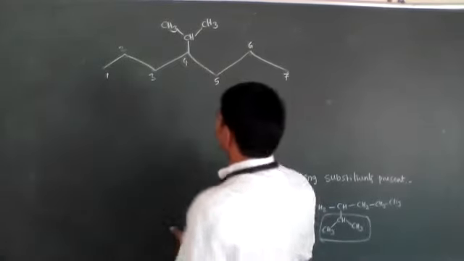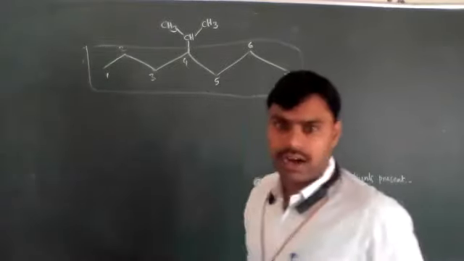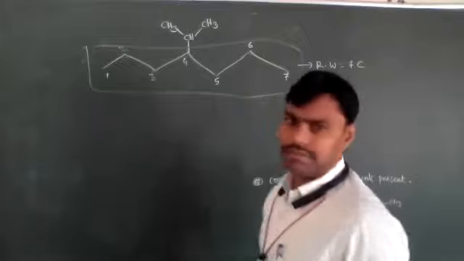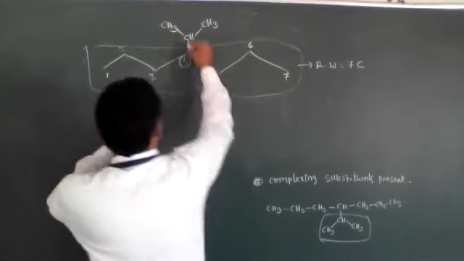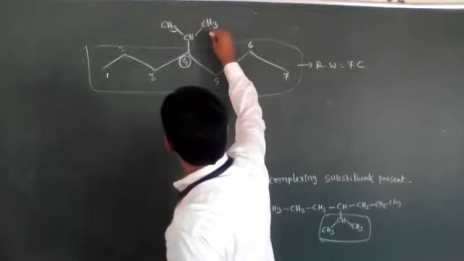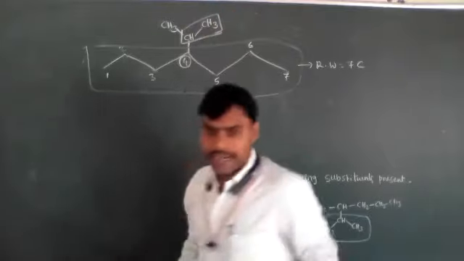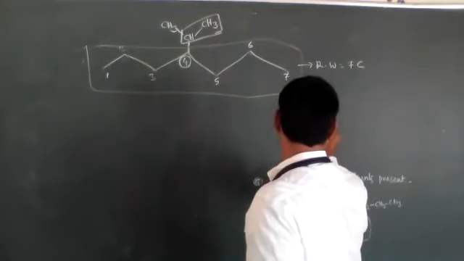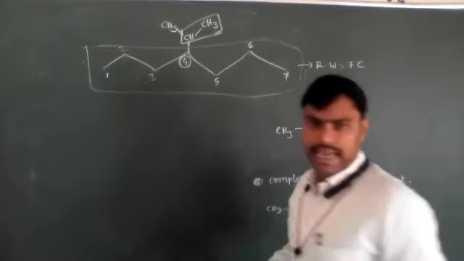Okay, now this is the root word. 7 carbons, and one substance is present at the 4th carbon. You observe that this is the longest chain without breaking. We have already written the alkyl groups in IUPAC nomenclature. It is like this substance only.